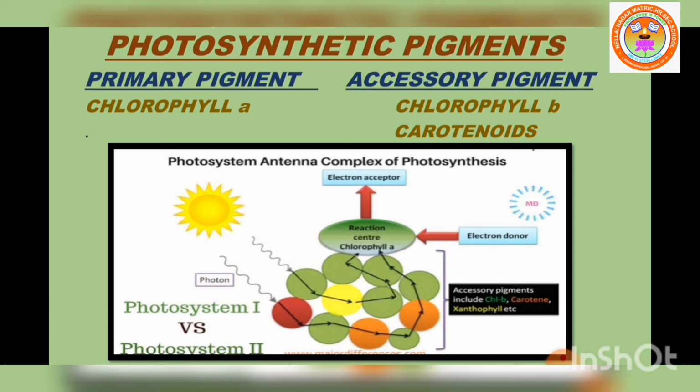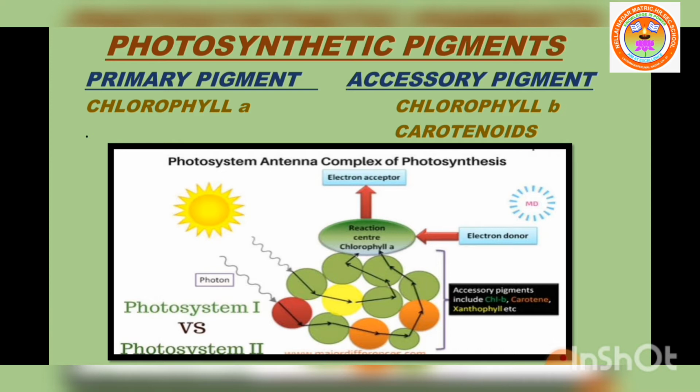Chlorophyll A is known as the primary pigment. It is present in all green parts of the plant body, so it is called the universal pigment. The major function of chlorophyll A is that it traps solar energy and converts it into electrical and chemical energy. Thus, it is called the reaction center.